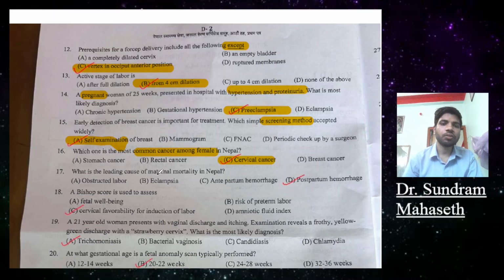17. Which is the leading cause of maternal mortality in Nepal? A obstructed labor, B eclampsia, C antepartum hemorrhage, D postpartum hemorrhage. Obviously postpartum hemorrhage is the right answer.